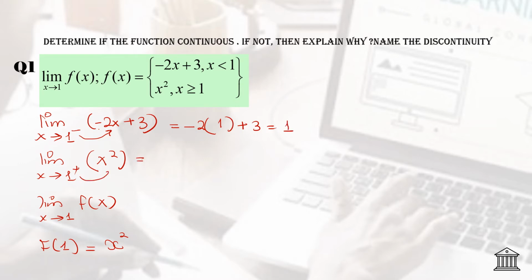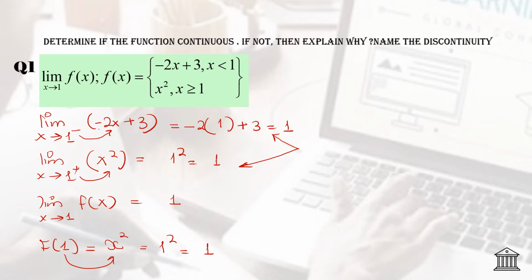Similarly, when you write here, replace x by 1, you will get 1 squared, that is equals to 1. You can see that the limit from the left is equals to the limit from the right hand side. So you can say that both the limits are equals to 1. Now replace 1 in the function, so that will give you 1 squared and it is equals to 1.